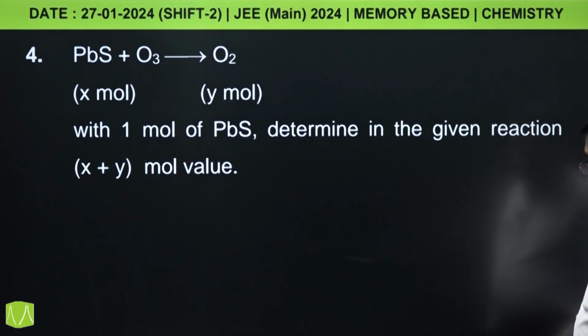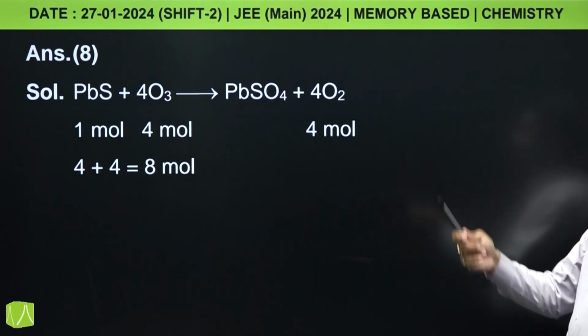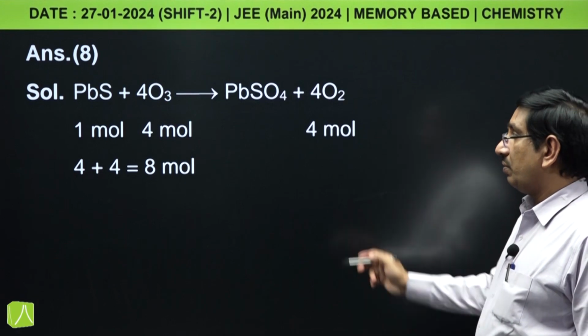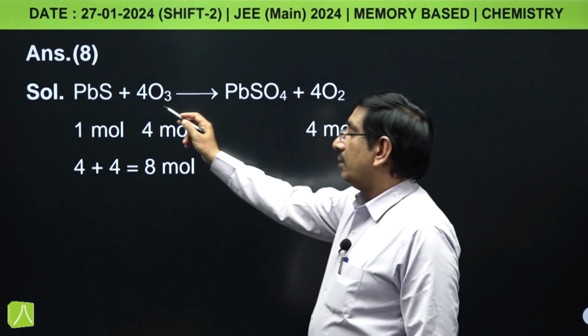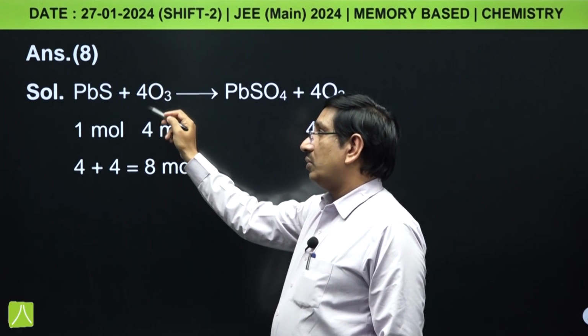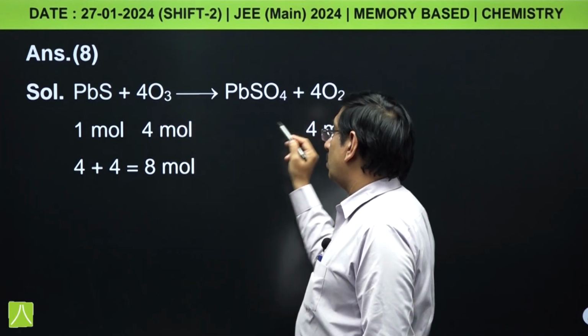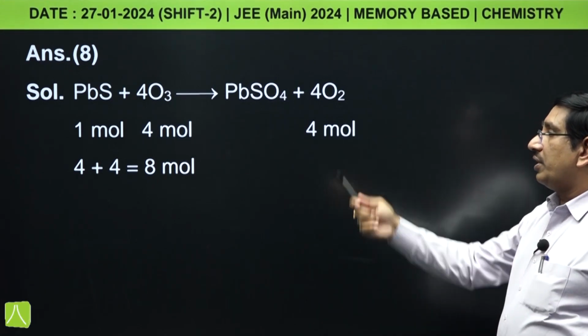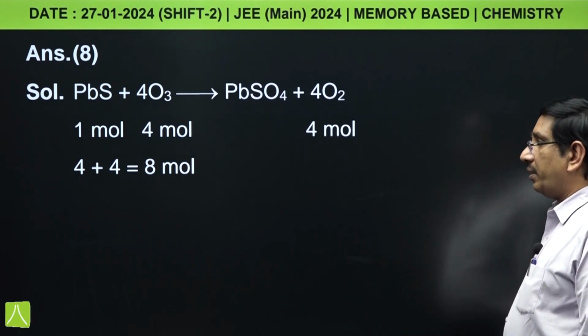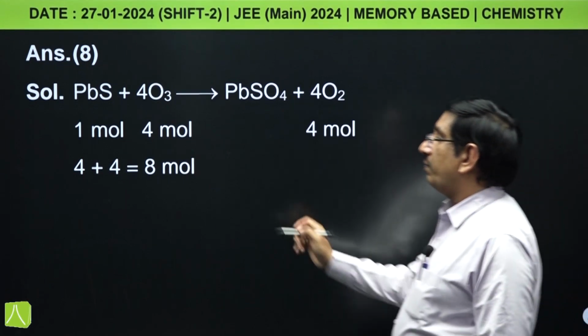calculate the Y moles, it can be done by balancing the reaction, that is PbS plus 4O3 gives PbSO4 plus 4O2, and here the number of moles of ozone is 4 and number of moles of O2 is 4 and PbS moles are 1. Now, what are the number of moles of X?